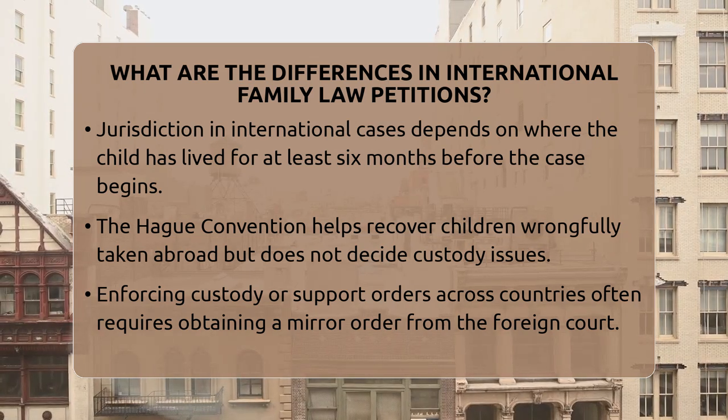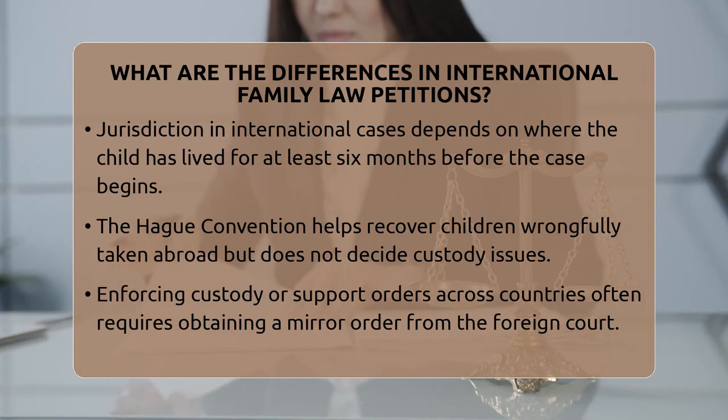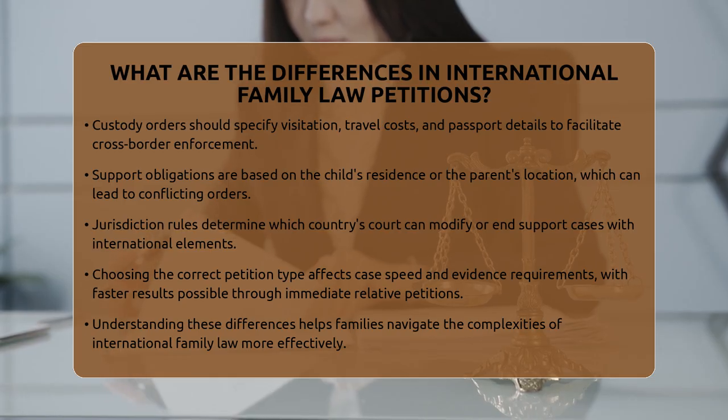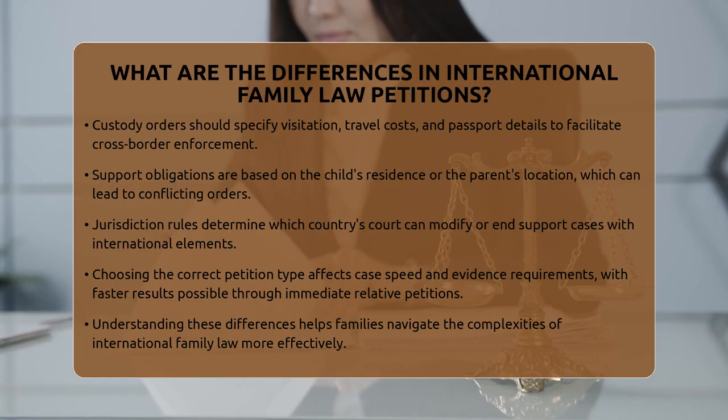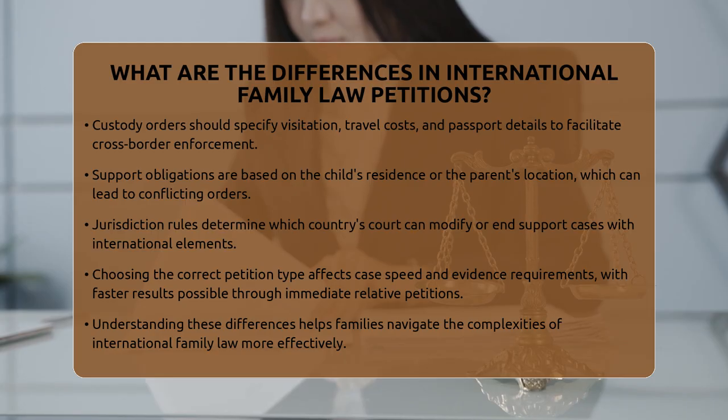Support obligations also differ across borders. Child and spousal support are usually based on where the child lives or where the parent seeking support resides. But in the United States, support is often based on the parent's connections to the child. This difference can lead to conflicting orders if parents are in different countries. When a parent wants to modify or end support, jurisdiction rules determine which country's court can hear the case.